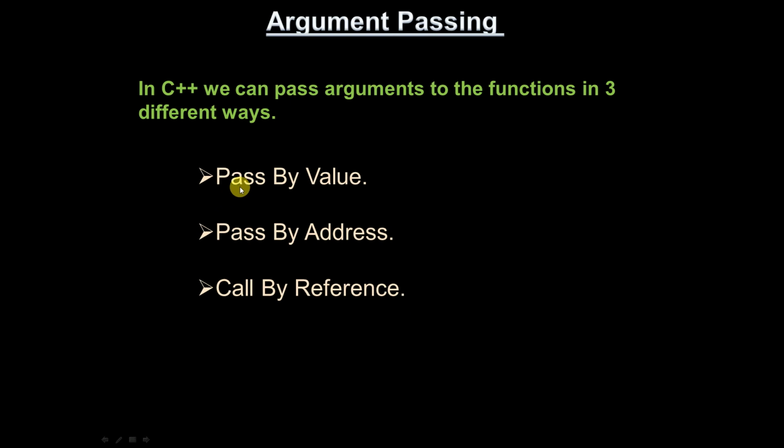But in C++, with respect to C, either you say pass by address or call by reference, both are the same. But in C++, these are different. Pass by address is different, call by reference is also different. In C, we can pass the arguments in only two ways, pass by value and pass by address.